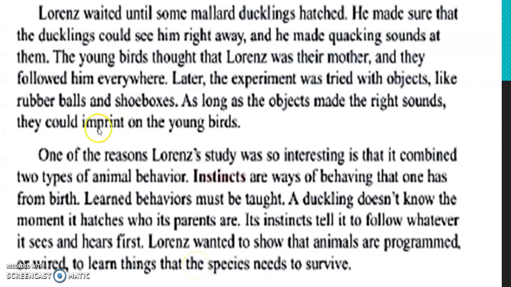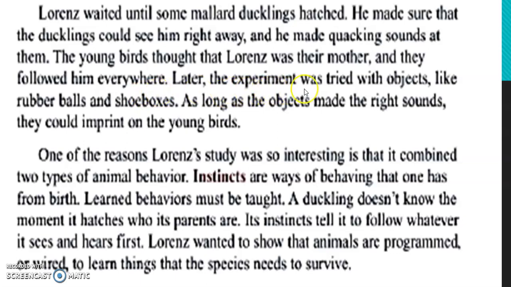Lawrence waited until some mallard ducklings hatched. The mallard duckling is a kind of duck, and they hatch from eggs, obviously, right? He made sure that the ducklings could see him. Pay attention, the ducklings could see him right away, and he made quacking sounds, quack, quack, quack, all the time, and this made the birds think that Lawrence was their mother. Amazing, right? And they followed him everywhere.